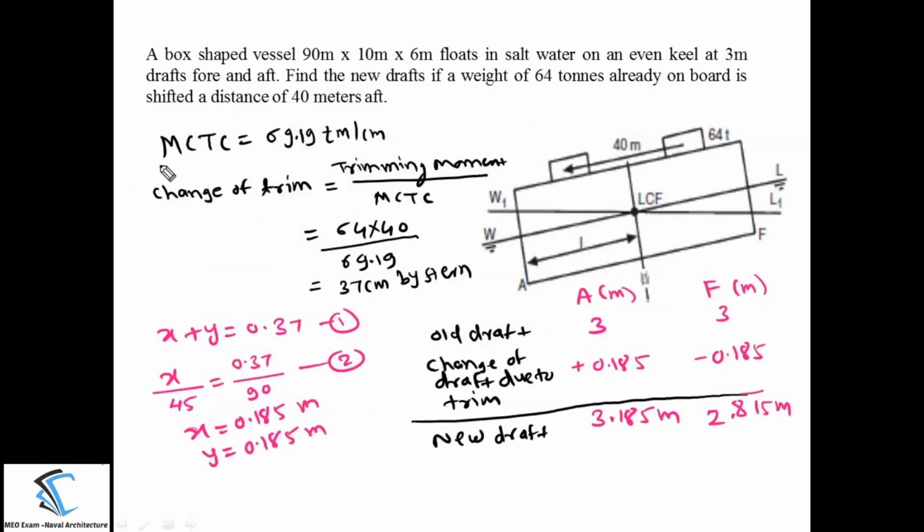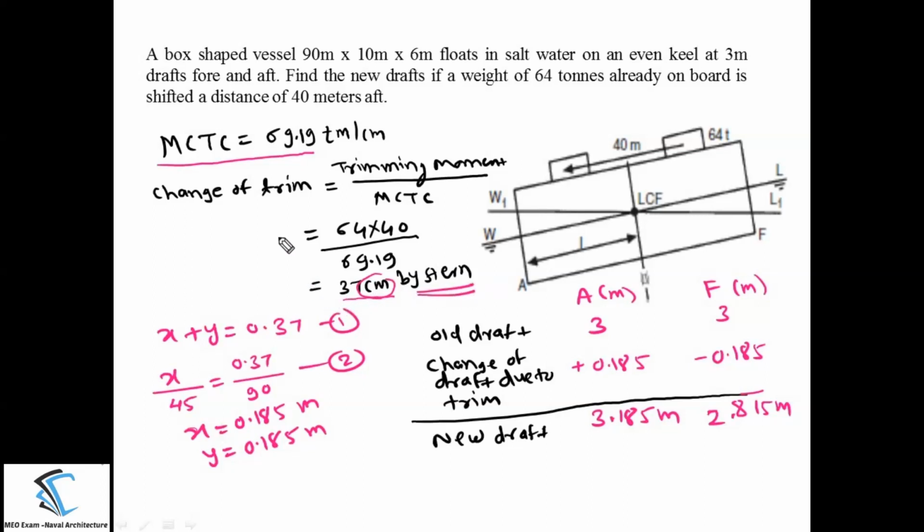Once you know the value of MCTC, we move to calculate the change of the trim. Change of the trim is equal to the trimming moment divided by MCTC. Trimming moment is the weight of the mass into the distance traveled by the mass. You will get the change of the trim as 37 centimeter by stern.